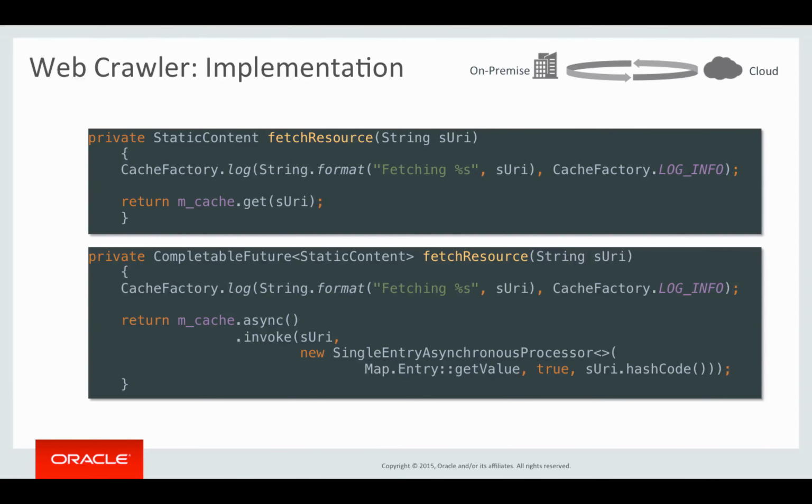On the other hand, we have expensive operations here, and we don't want that behavior. So I'm actually overriding the default behavior here by changing the thread ID that would be used normally to the hash code of the URI itself, which will ensure that it will be different basically for each URI that I'm trying to invoke. And that will allow this code to actually execute on multiple threads on the server. So instead of executing each request on the same thread on the server, this will allow it to execute on different threads on the server.